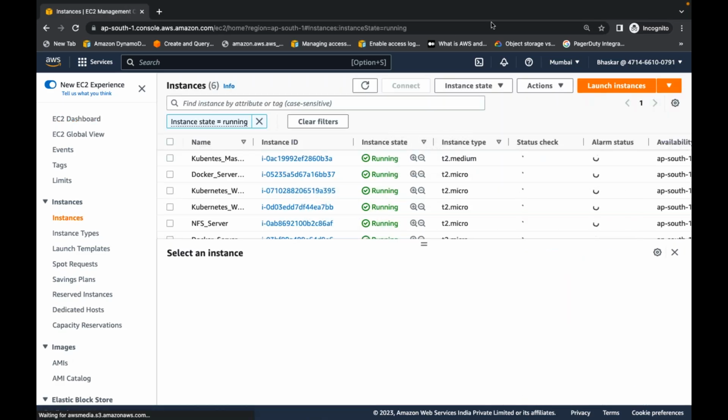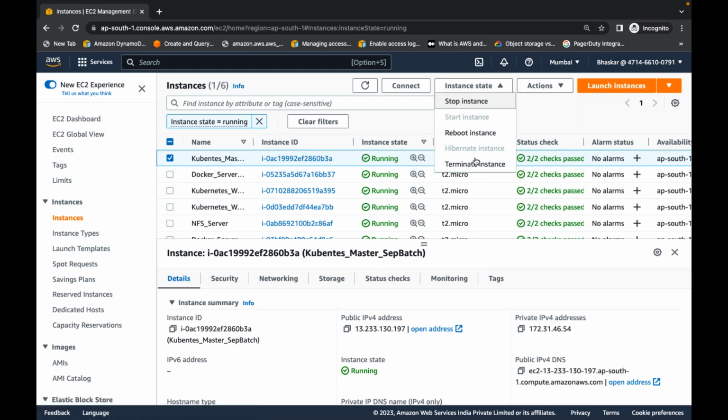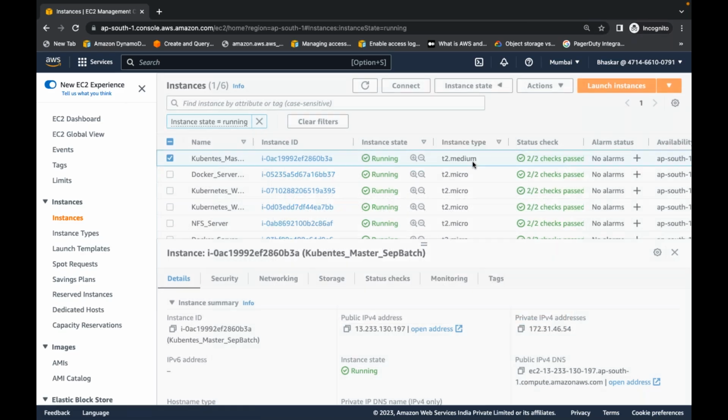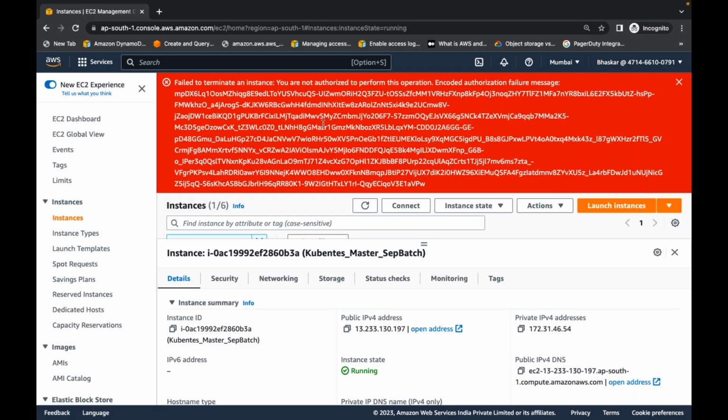But since he has read-only access, when he clicks on stop instance or terminate instance, will AWS allow this guy to terminate or stop that instance? If you see, is Bhaskar able to terminate or stop? No, because Bhaskar belongs to the development group, and the development group has only EC2 read-only access. So he can't stop, he can't terminate like that.